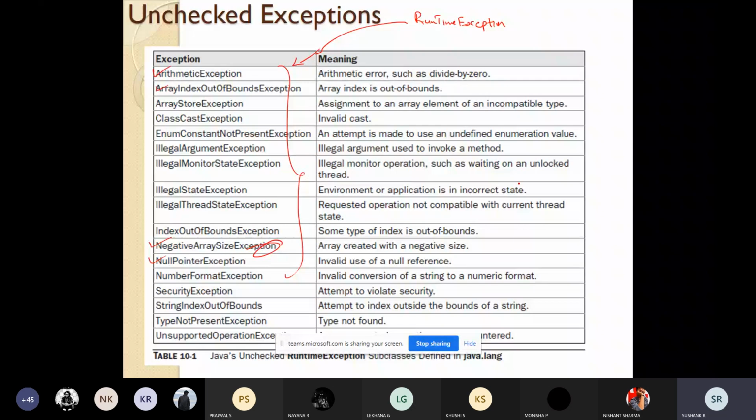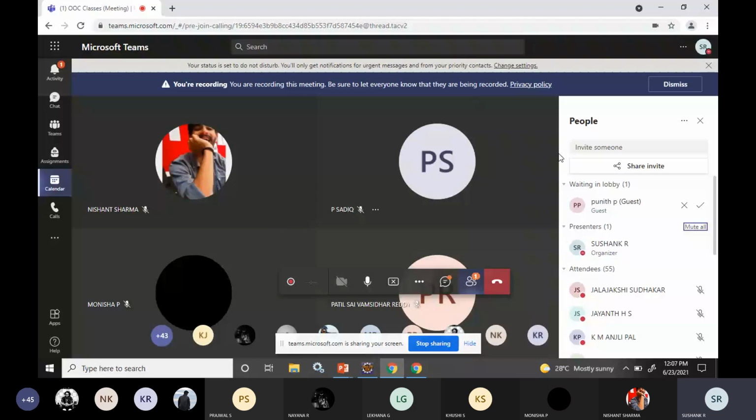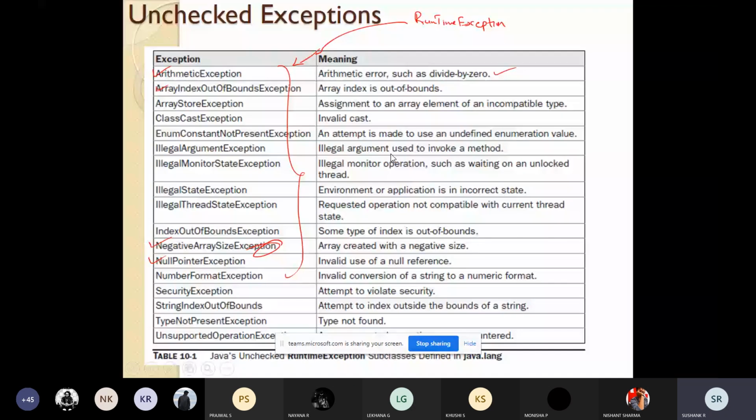Arithmetic exception will be used when there is a scenario where you have to divide a number by 0. Array index is for checking the limits of the array. Null pointer is when you're trying to make an invalid reference, and when you create an array with negative size, you will get the negative array size exception. Like this we have so many classes. In this we'll be studying a few things.